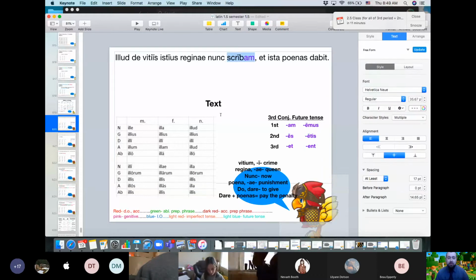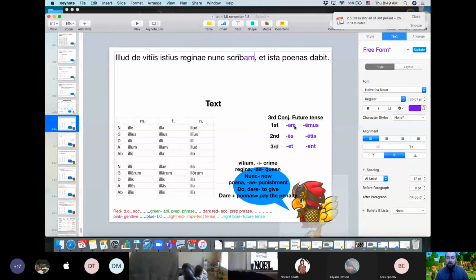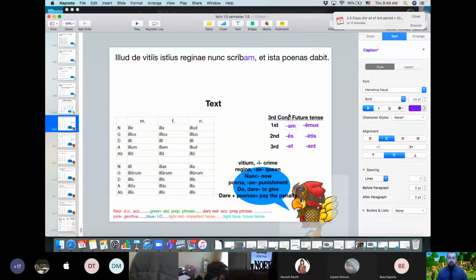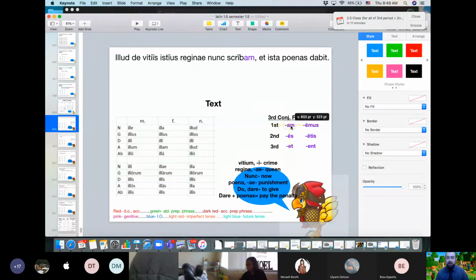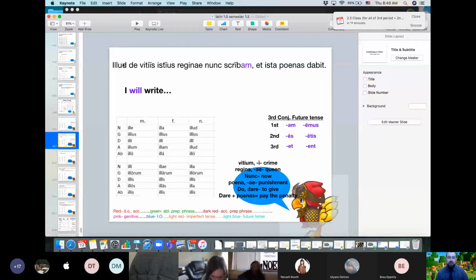So when we first see illud, we don't know what to do with it because it could be a nominative subject or an accusative direct object. We're not really sure yet. And they're using neuter, which tells me that it's going to be that thing, not that person. If they'd wanted to pick the gender, masculine or feminine, they wouldn't have gone with neuter. But anyway, once I look at my verb, scribam, that is third conjugation. So that's the really weird, my least favorite verb ending. It's first person singular future tense, actually. It doesn't really look like it because it's the weirdest third conjugation future tense ending, but it is a future tense ending. So it's I will write, and this can be the direct object.